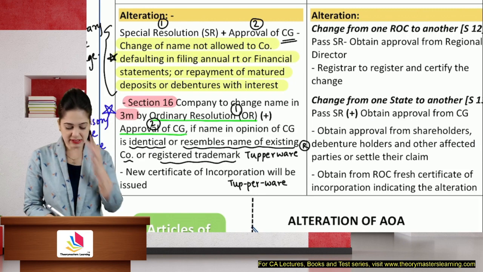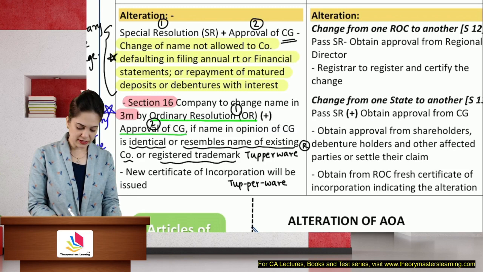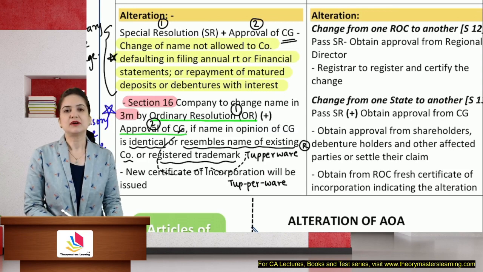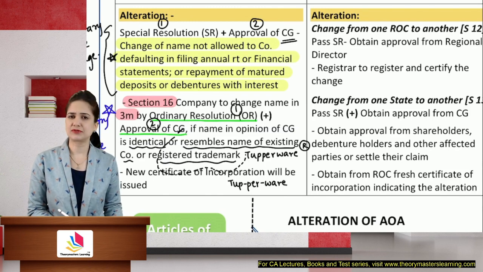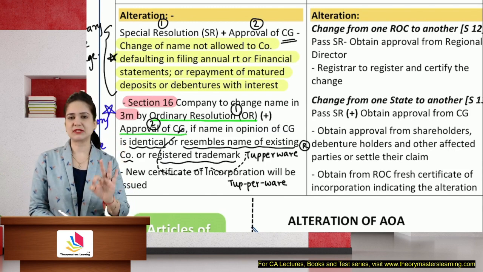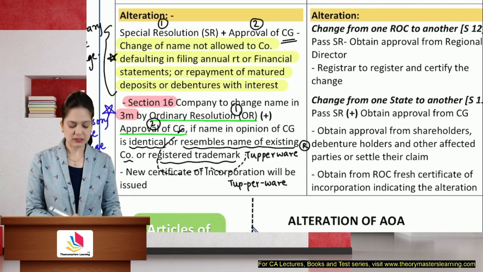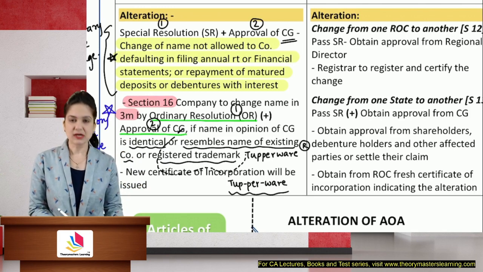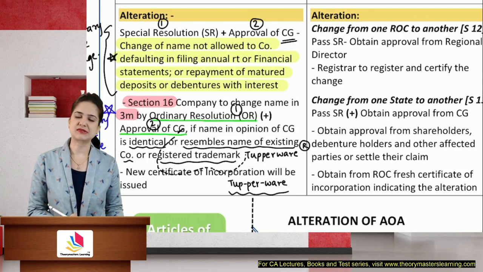Okay, now this is resembling the trademark which is already registered. So the registered owner of the trademark shall within 3 years go to the central government and request the central government to pass an order for name change. So the central government shall pass an order, and within 3 months, by passing an ordinary resolution and the previous approval of central government, the company which is registered next will have to change the name because it is already resembling the name of a registered trademark.